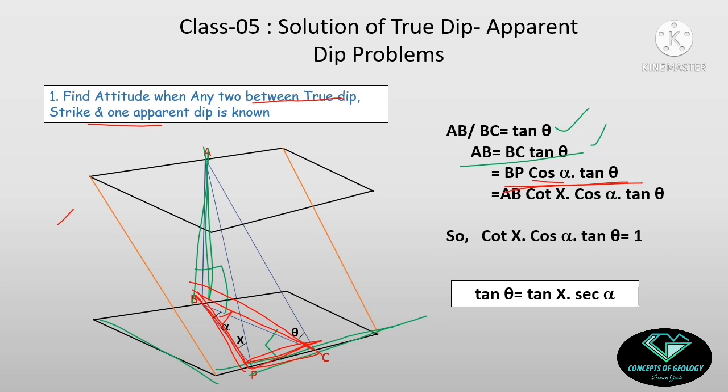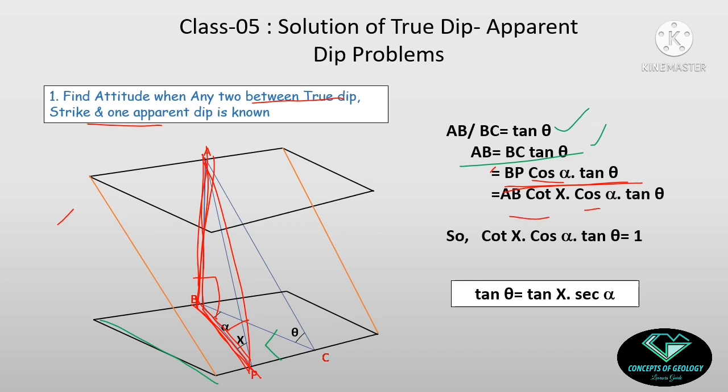And again, if I take the apparent dip triangle, it is also a right angle triangle. This angle is the right angle and this angle is x. This one is the perpendicular, this one is the base. So BP by AB, that will be cot x, base by perpendicular. So BP equals AB cot x, and cos alpha was there, tan theta was there. So ultimately my equation is AB equals AB cot x into cos alpha into tan theta.